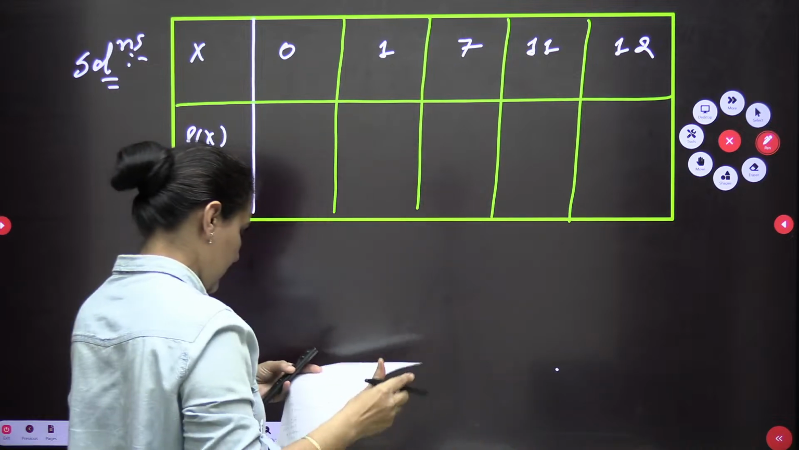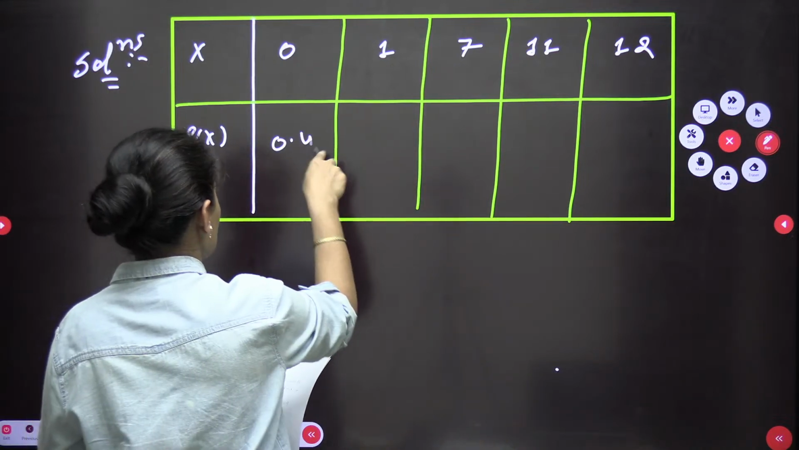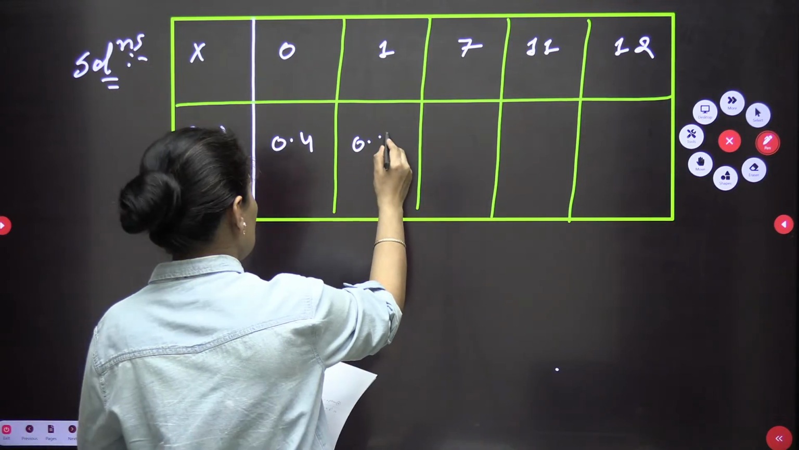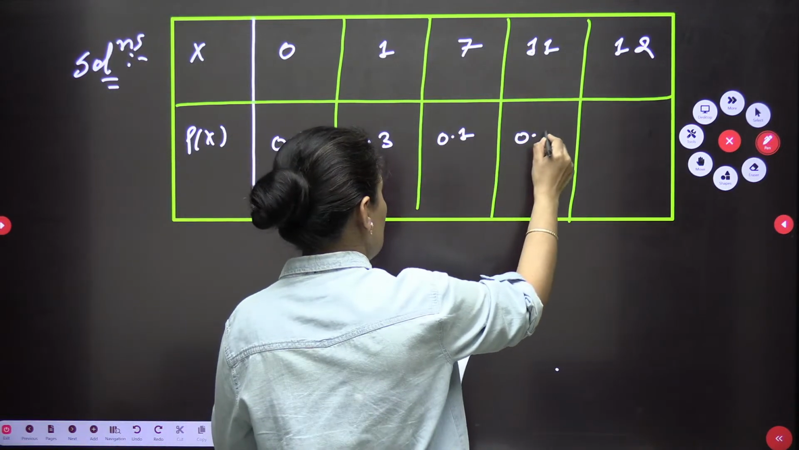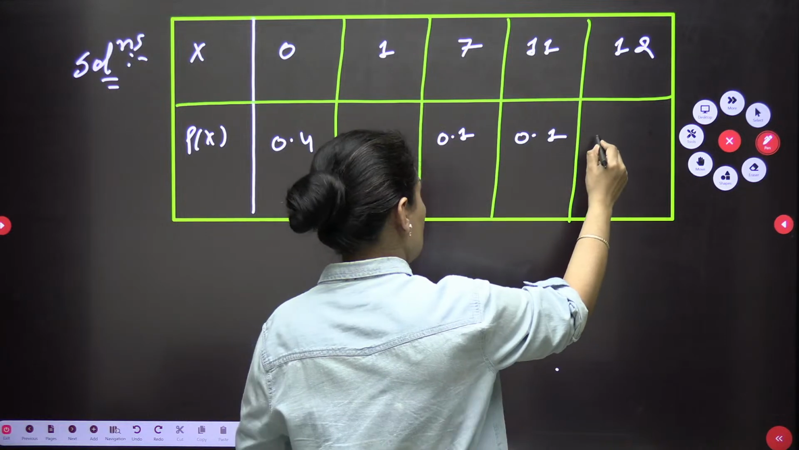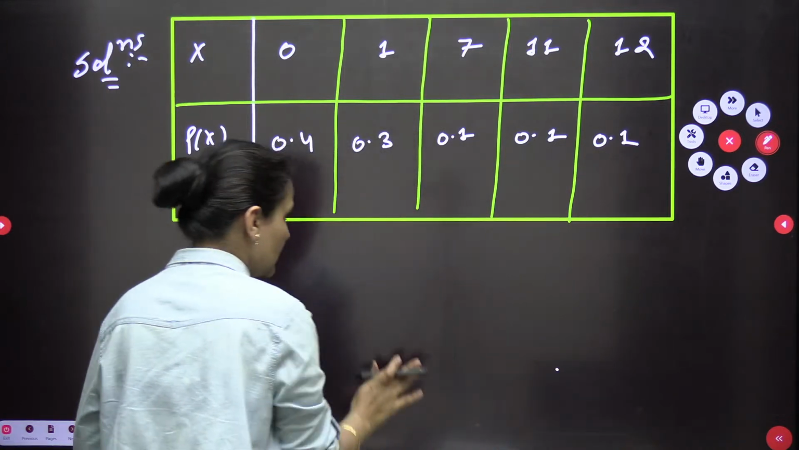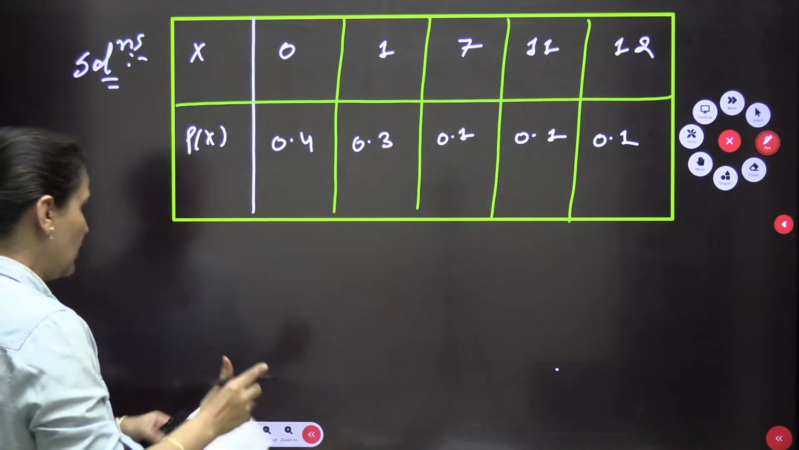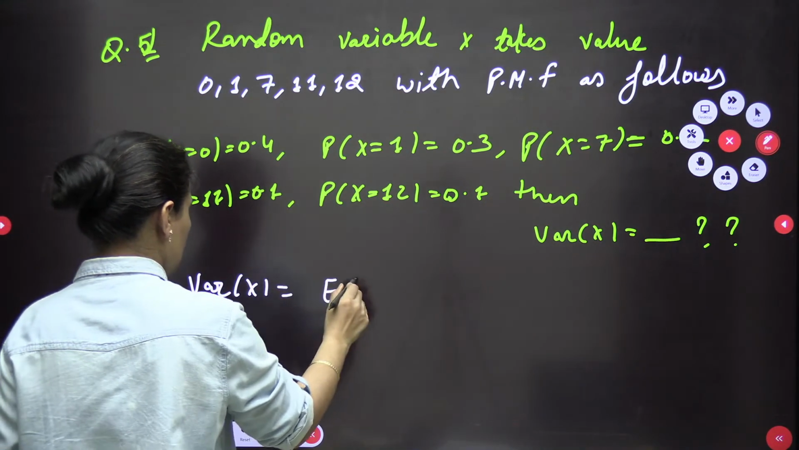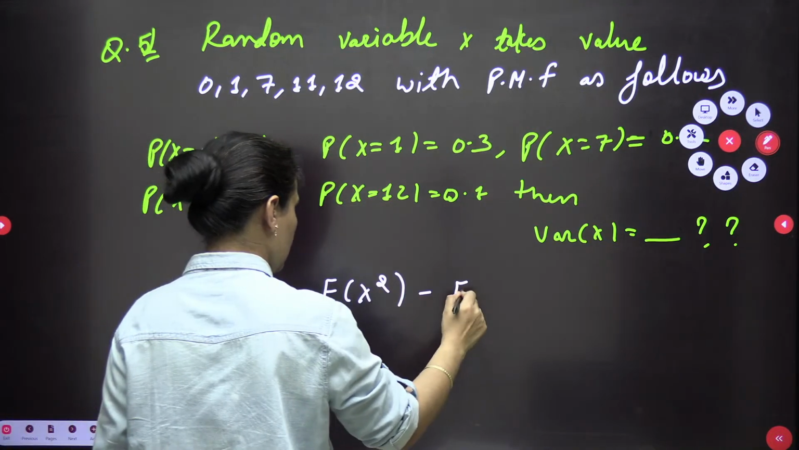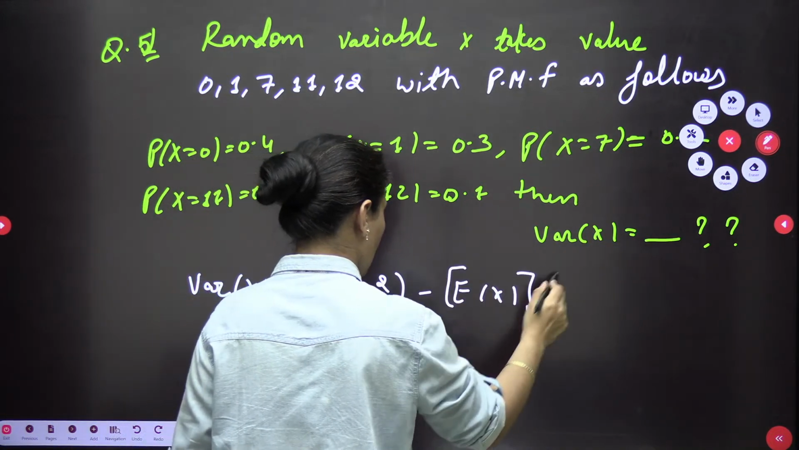And here we are having the values 0.4, 0.3, 0.1, 0.1, and again 0.1. Okay, the last three values are 0.1, 0.1, 0.1. So variance it is asking. First of all, we know very well that variance is nothing but expected of x square minus expected of x whole square. Okay?